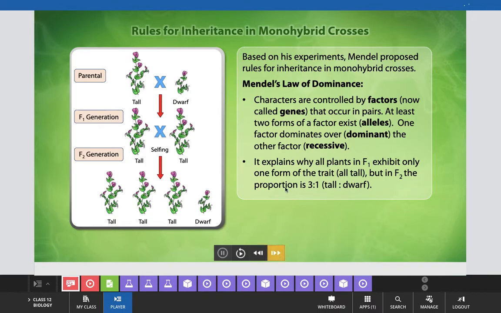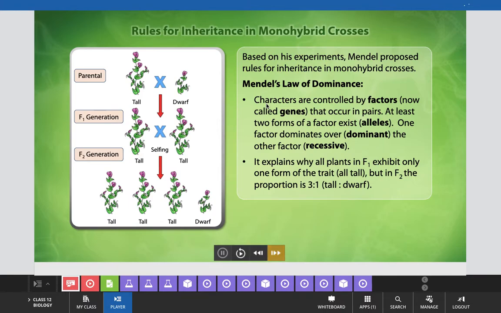Based on his experiments, Mendel proposed rules for inheritance in monohybrid crosses. He proposed 2 laws on the basis of monohybrid crosses. The first law is known as Mendel's law of dominance.